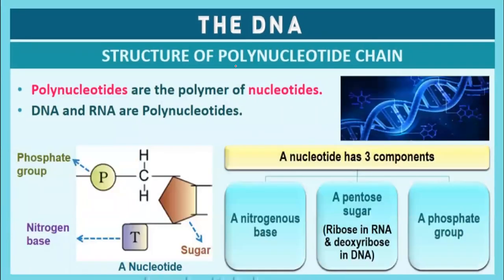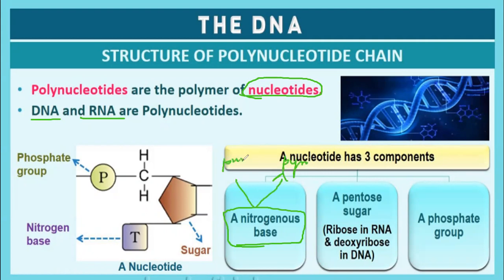Structure of a polynucleotide chain. Polynucleotide chains are polymers of nucleotides, and DNA and RNA are the two types of polynucleotides. A polynucleotide has three components. First is a nitrogenous base. The nitrogenous bases are of two types, purines and pyrimidines. Then a pentose sugar, that is ribose in RNA and deoxyribose in DNA.